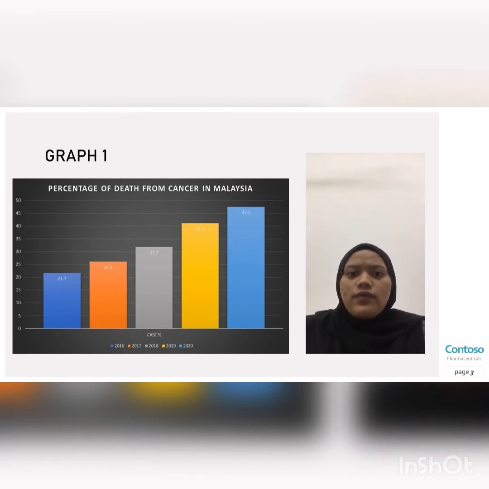Lastly, for 2020, the percentage is 47.5%, an increase of 6.4% from 2019. As you can see, the graph from 2016 until 2020 increased dramatically.